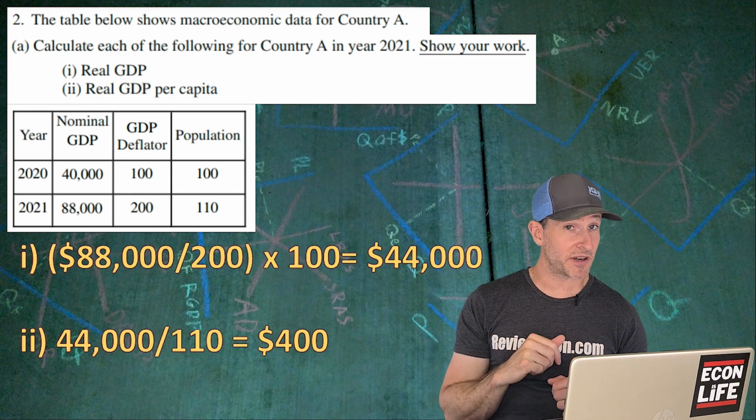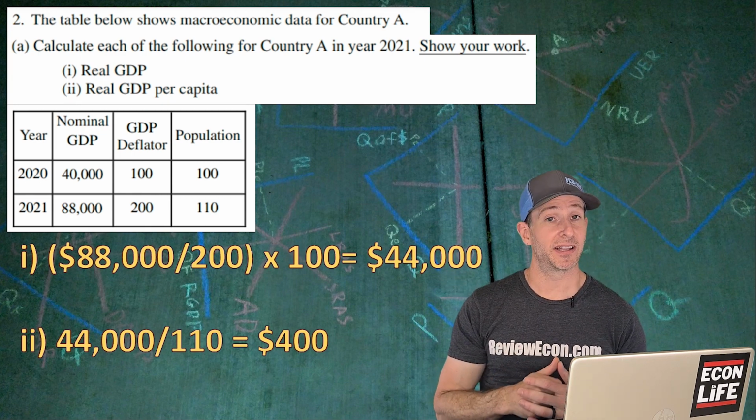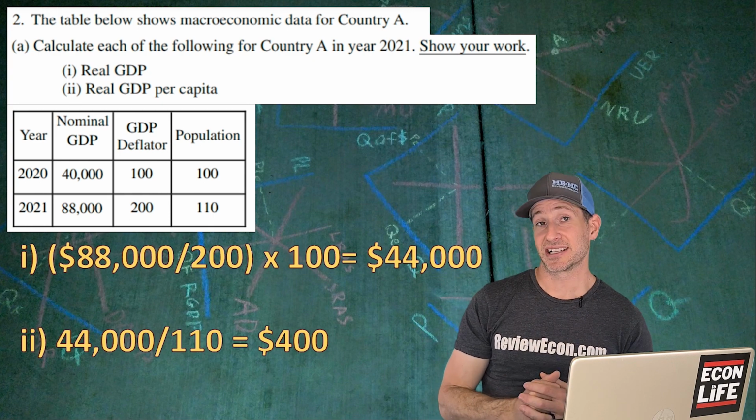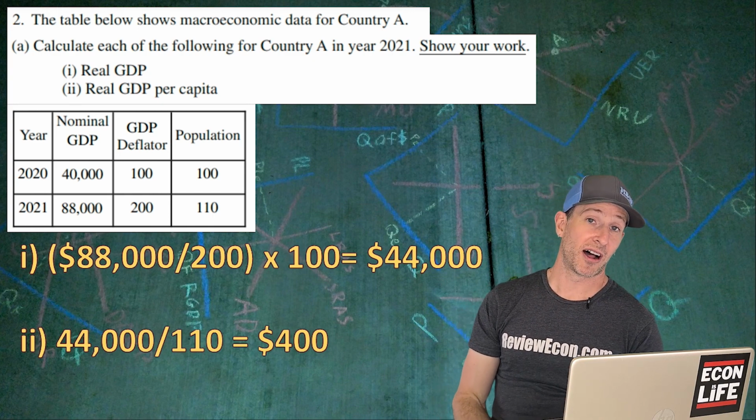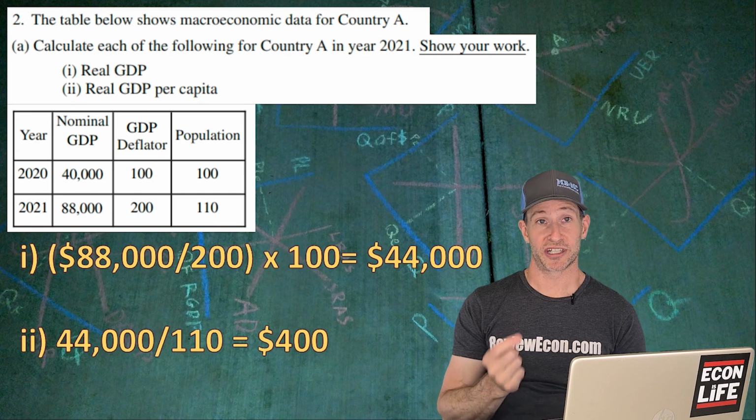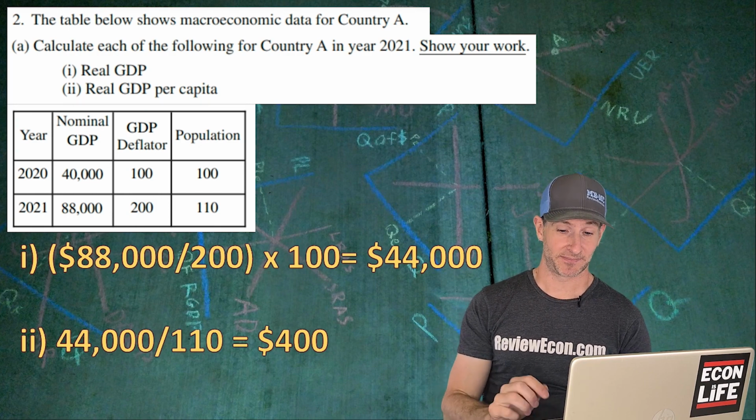If we want to take per capita GDP now, we're going to divide it by the population, and the population there is 110, and that gives us $400 worth of per capita real GDP in 2021.